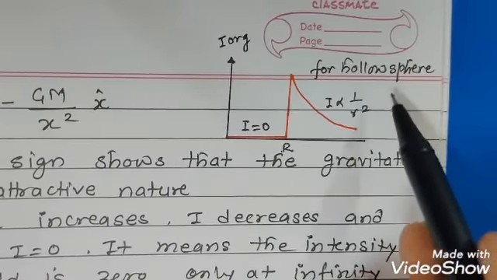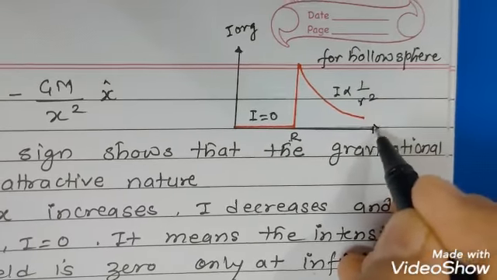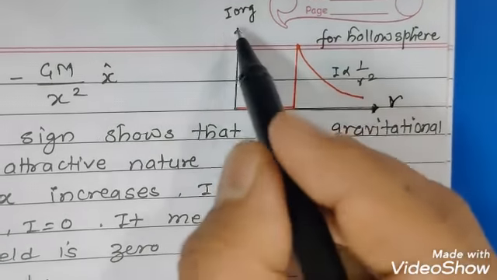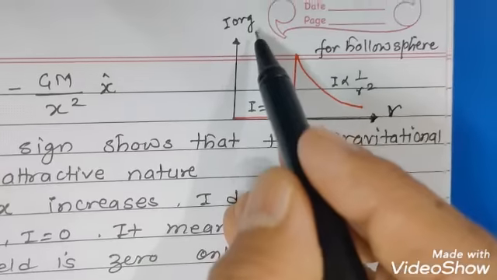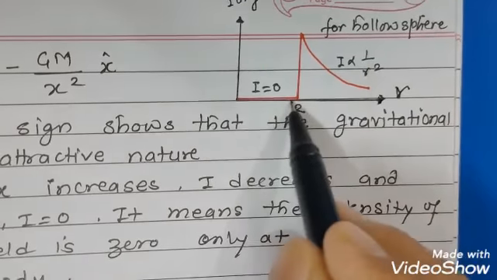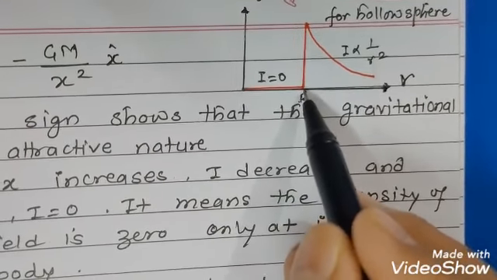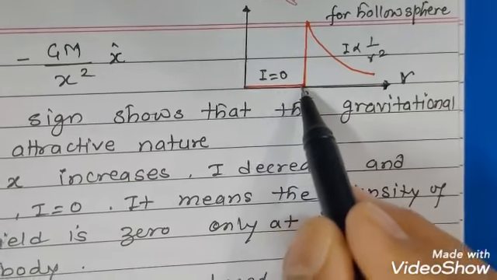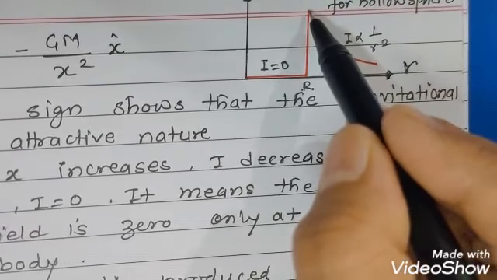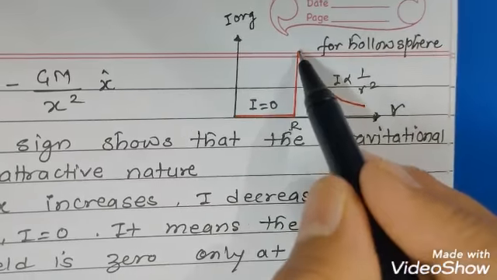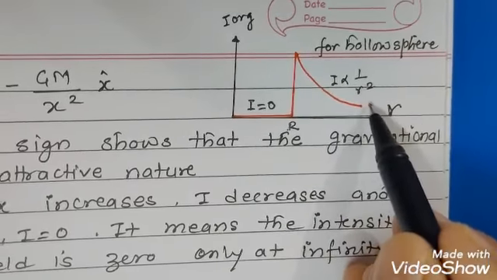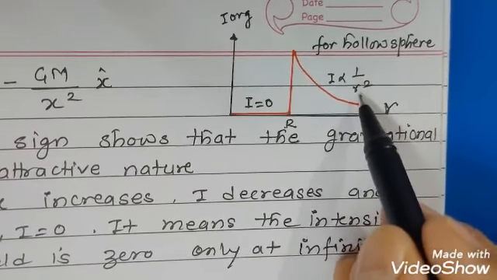This graph is for a spherical shell or hollow sphere. You can see that here we are representing the distance, that is r, on the x-axis, and on the y-axis the intensity, or you can say the acceleration due to gravity. Suppose r, this much, is the radius of the spherical shell. So inside the spherical shell the intensity would be 0, and on the surface of the spherical shell the intensity is maximum. Then outside the spherical shell the intensity will gradually decrease, as it is directly proportional to 1 upon r square.